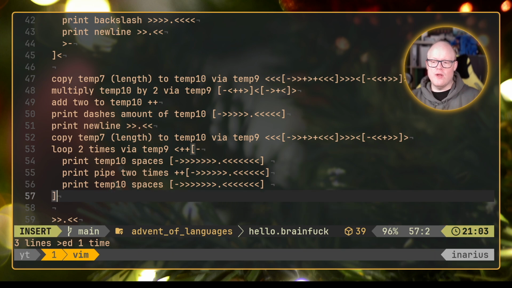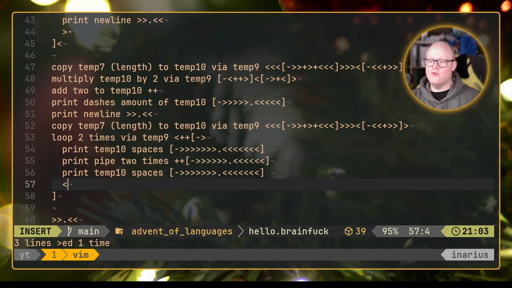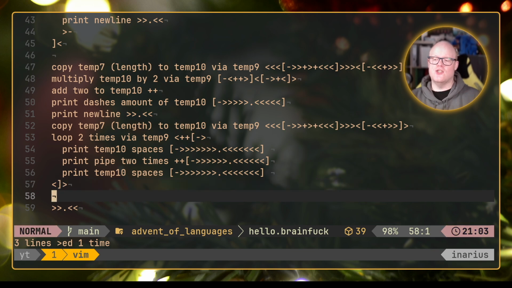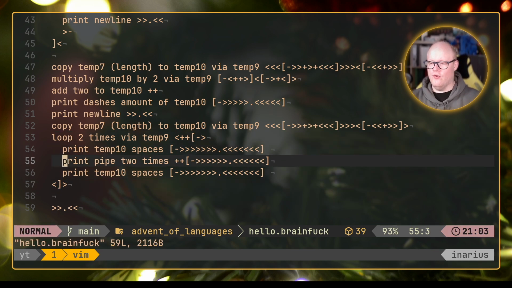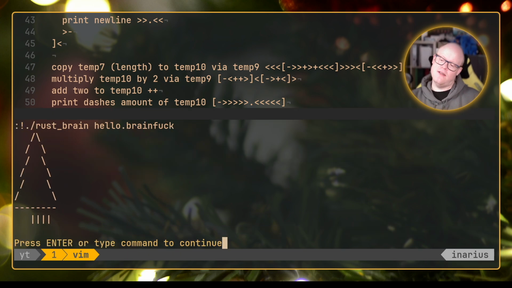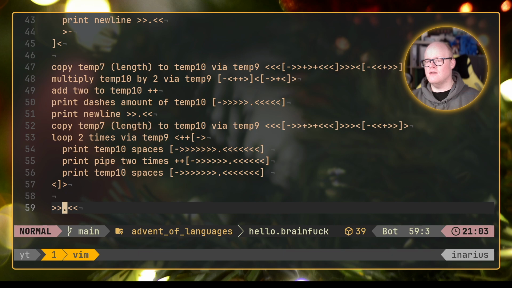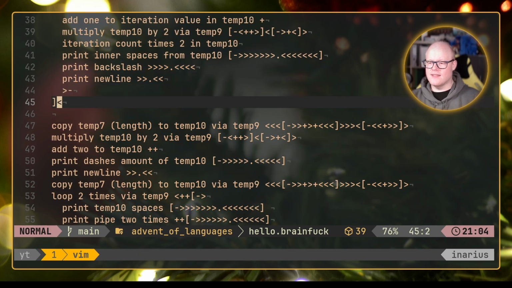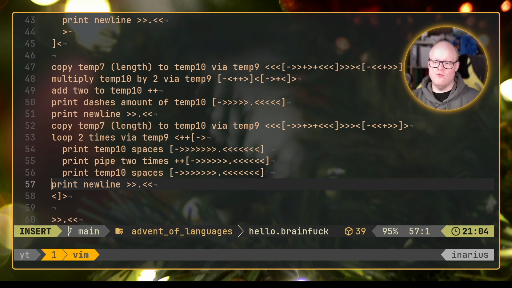And after that, we of course need to move back to temp 10, and before we start these operations here, we need to move to temp 10 as well. So I'm sorry, we don't need this. We needed it here. So we need to decrement address 9, then we move to 10, and at the end we need to move to 9 again to complete the loop, and at the end we need to go back to 10 so that we are at the same position where we were before. And if I've done this right, it should print. I must have forgotten, I just kind of ate up the new line somewhere, I guess. So I needed this print new line here as well.